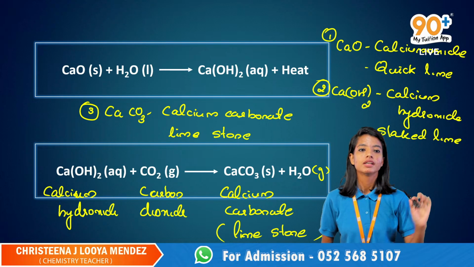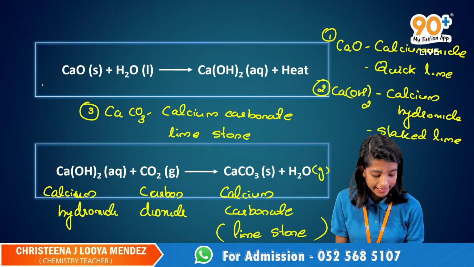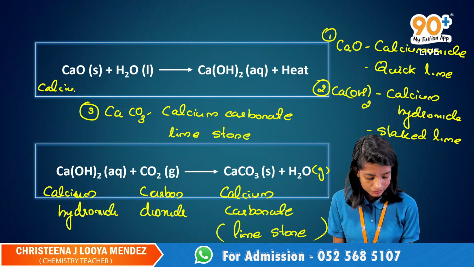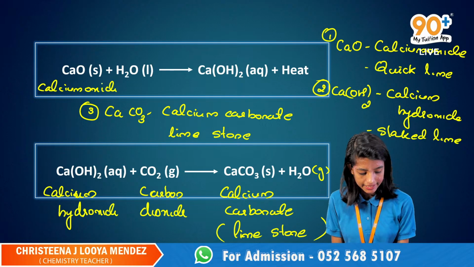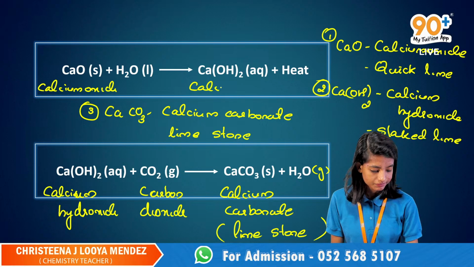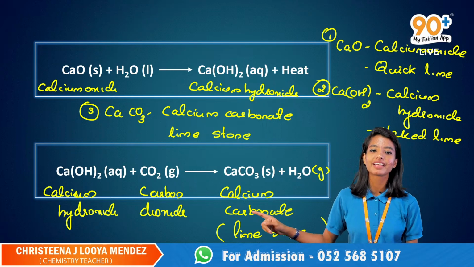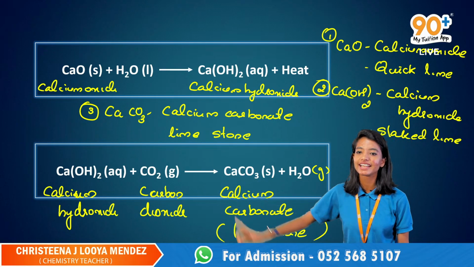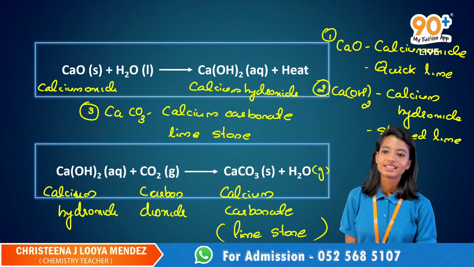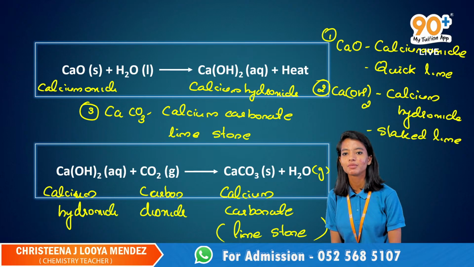So I'll give you 2 minutes to study. CaO is calcium oxide. You want to know the reason also: why is it not called an endothermic reaction? Well, no heat is absorbed over here, right? Can you see any heat over there? No heat energy is absorbed, so no.